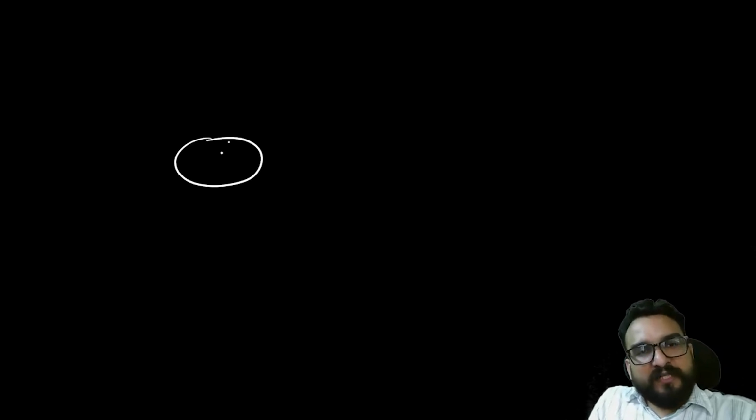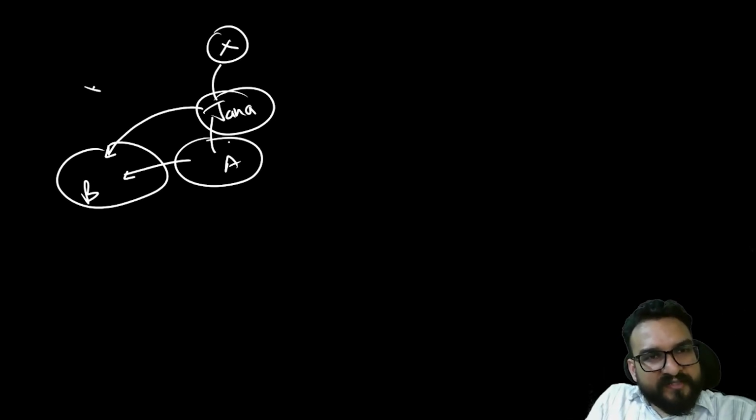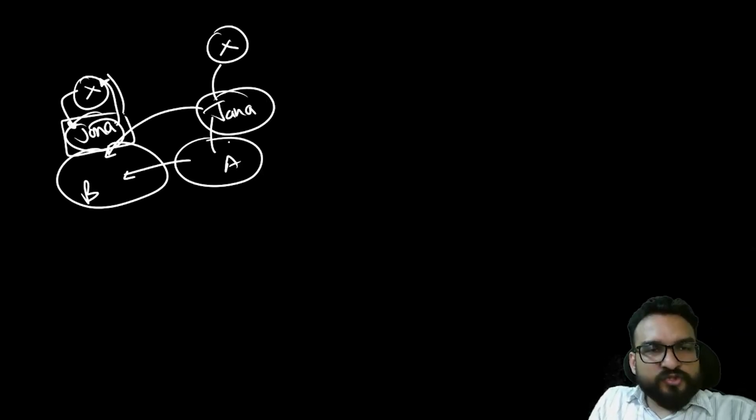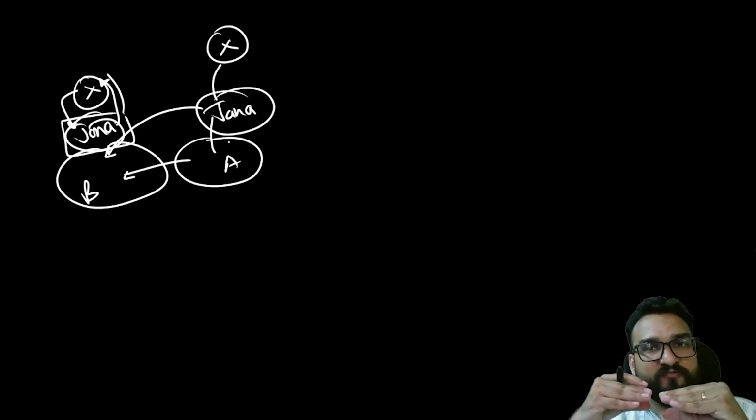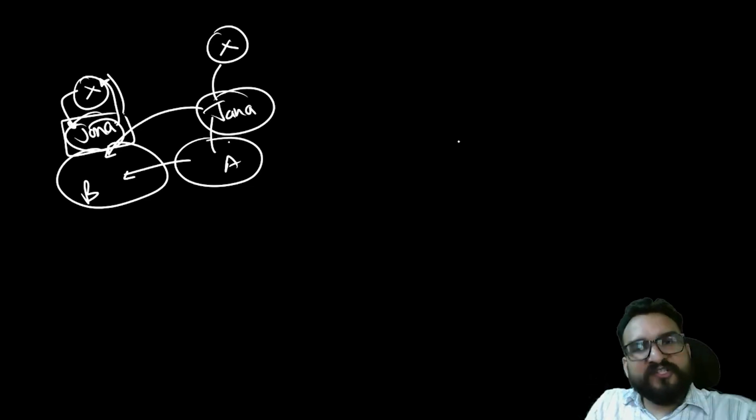Suppose this is a territory, and in this territory, Jana are important. Tribe is important, and these are pastoralist in nature, so they will be moving to the fresh land. A land से B land में जा सकते हैं. But this Jana is having ex-king. Right? So when Jana will be moving from here to here, this X will remain the king. Why? Because Jana is important to king, and for Janas, for the tribe, king is important. Allegiance of Jana is to king X, and X's allegiance is towards Jana. Right? This is the type of tribal polity when economy was pastoralist.